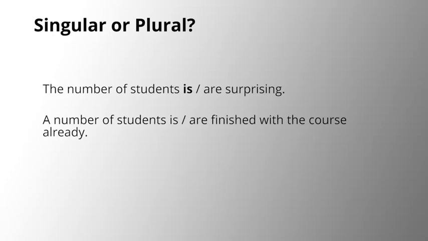The first one is singular. The number of students is surprising. It refers to a number like 100. The second one is plural, because it has the same meaning as some. A number of students are finished with the course already.